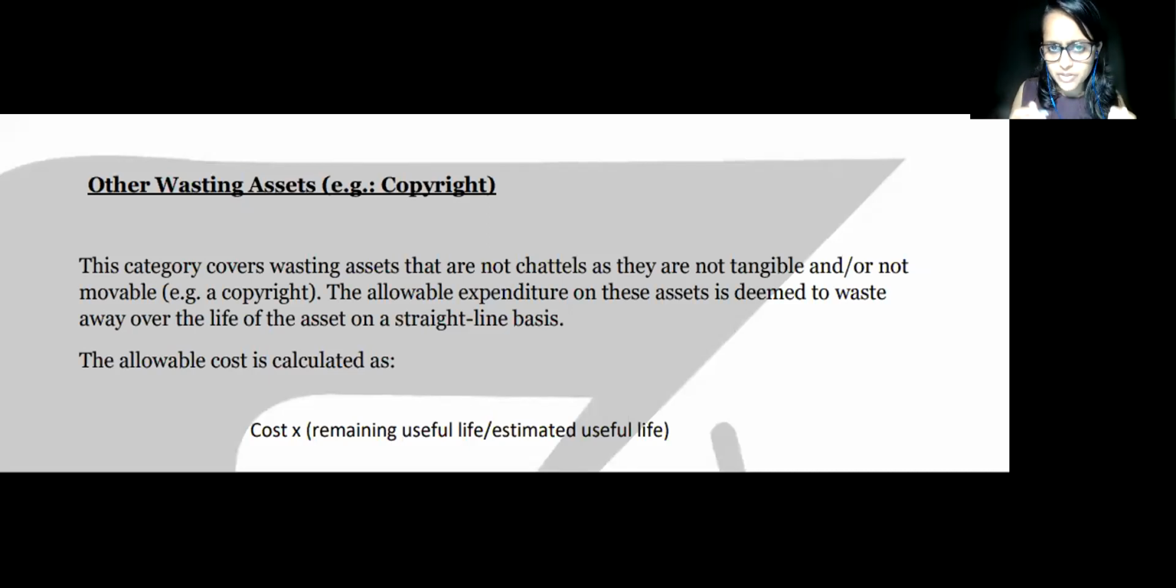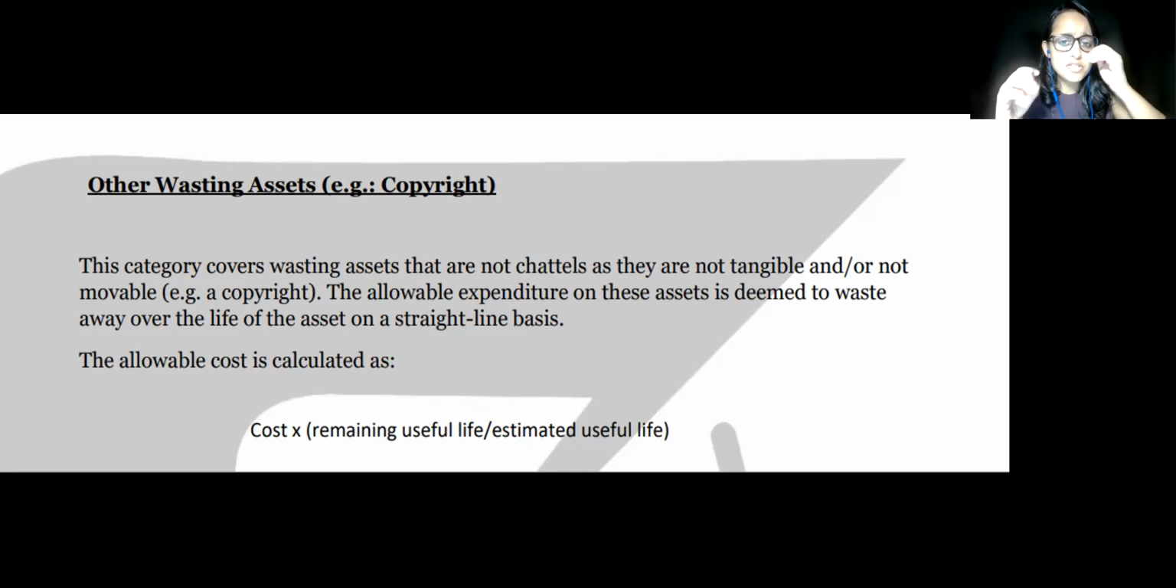The other category is other wasting assets, which means assets which are not chattels but which are wasting, like copyrights and so on. In such a case, the answer is proceeds minus cost, but the cost is not just the cost, it is the cost multiplied by the remaining useful life over the estimated useful life.